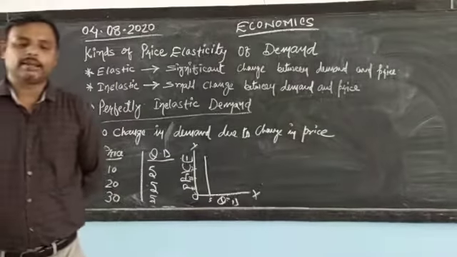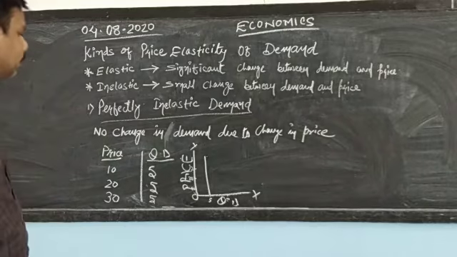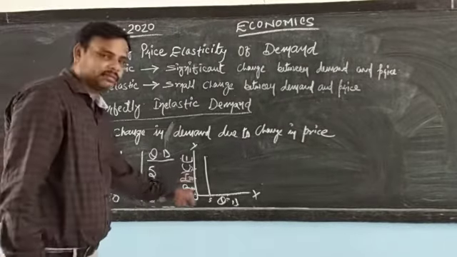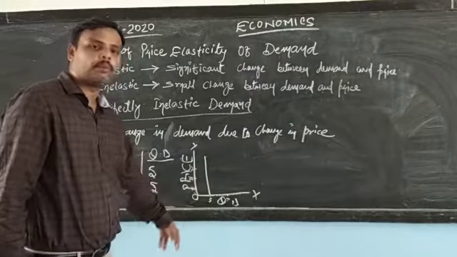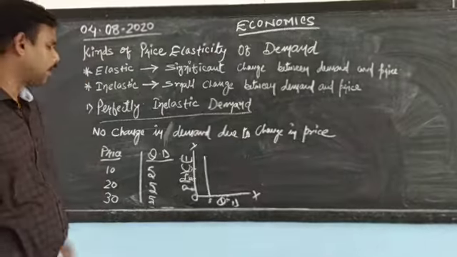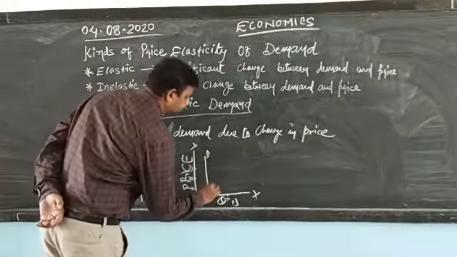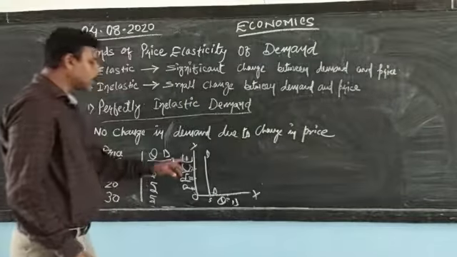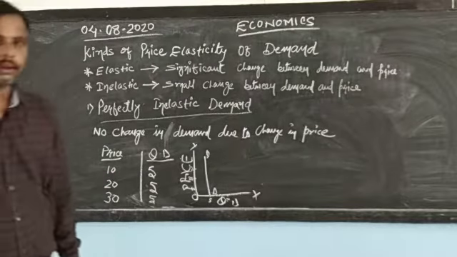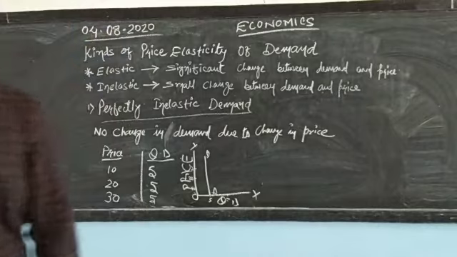Now this proves that in a perfectly inelastic demand curve, the demand curve is parallel to the y-axis. It is parallel to the price axis. This curve is the demand curve. So this was the first one, perfectly inelastic demand. We'll see the remaining 4 of them.